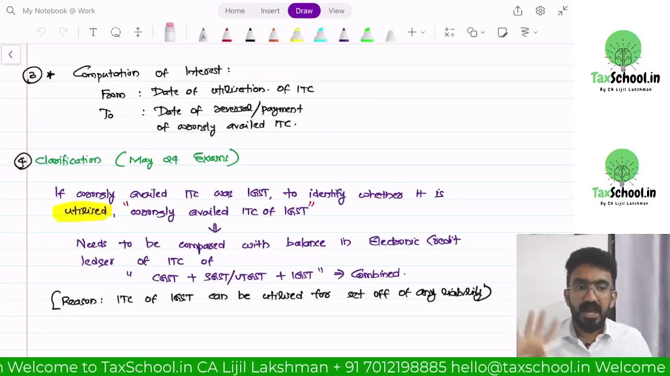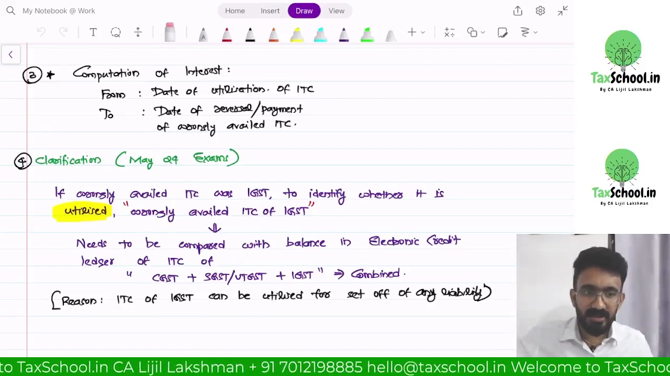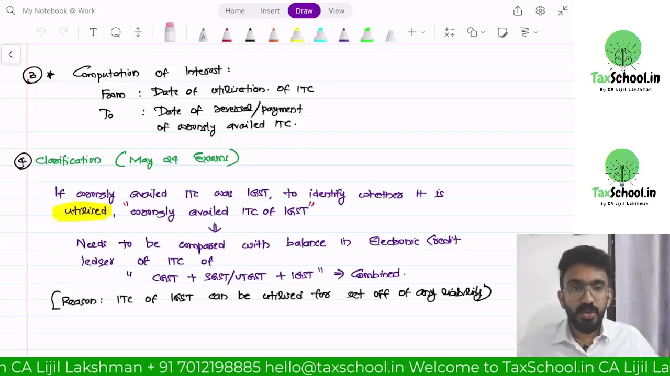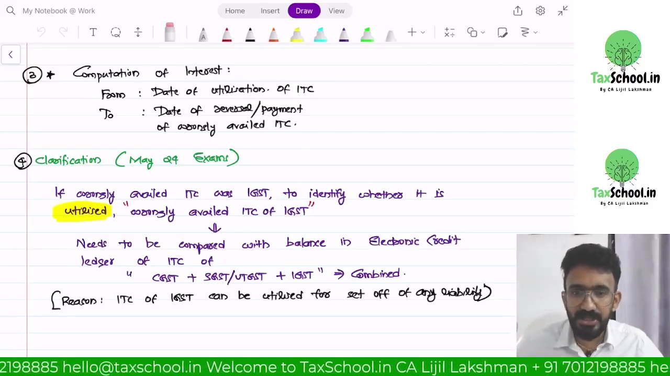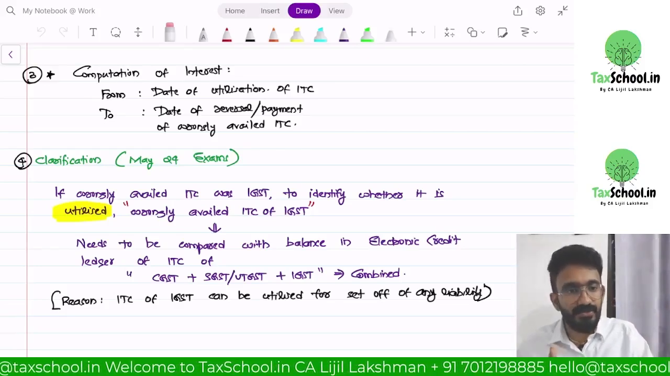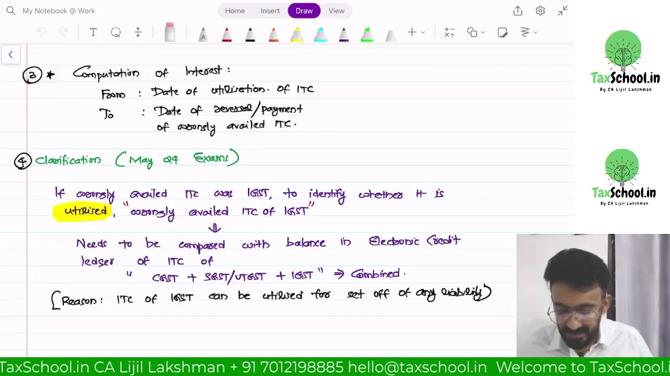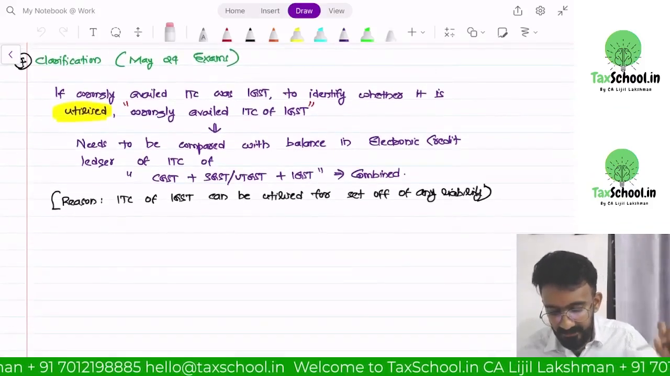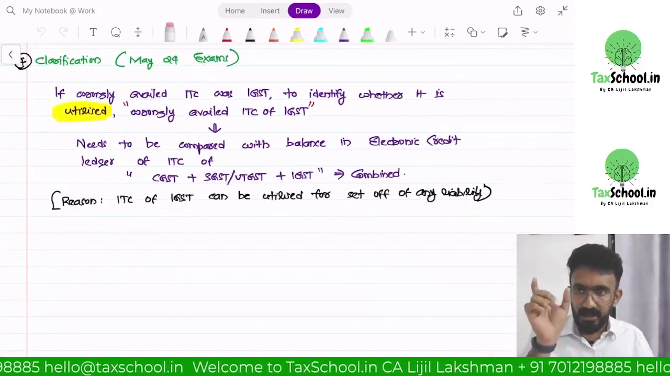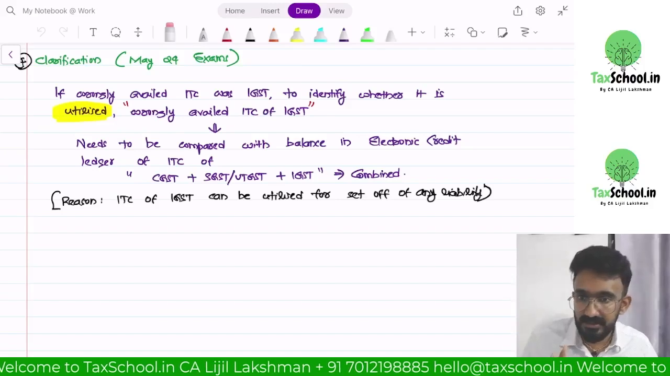They said the IGST wrongly availed, you can compare it with the sum of CGST, SGST, IGST put together, because IGST you will first utilize ever. Understanding? That is another clarification that we have. If wrongly availed ITC was IGST, to identify whether it is utilized, we will compare wrongly taken IGST with the total of all the credit balances.